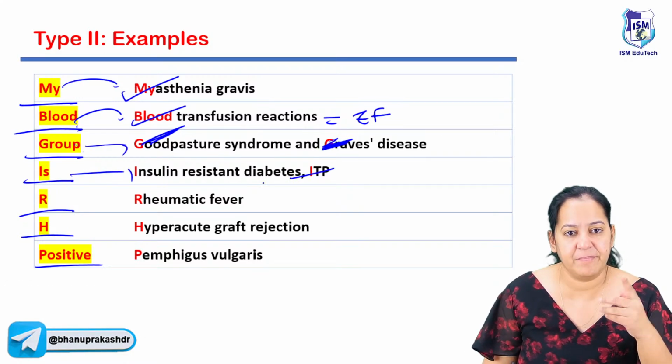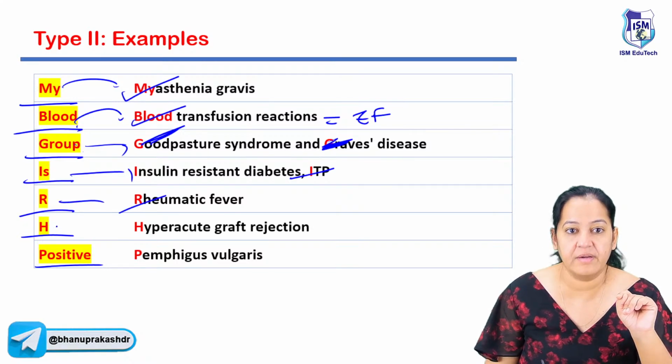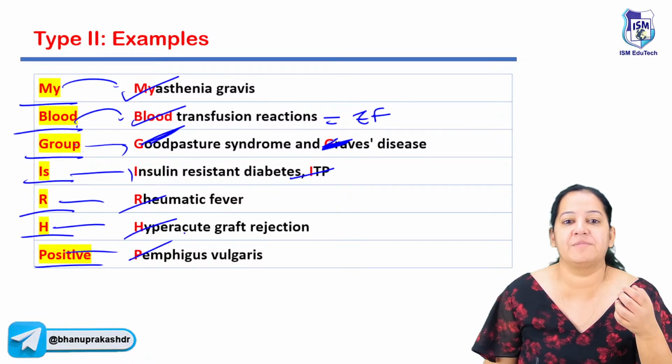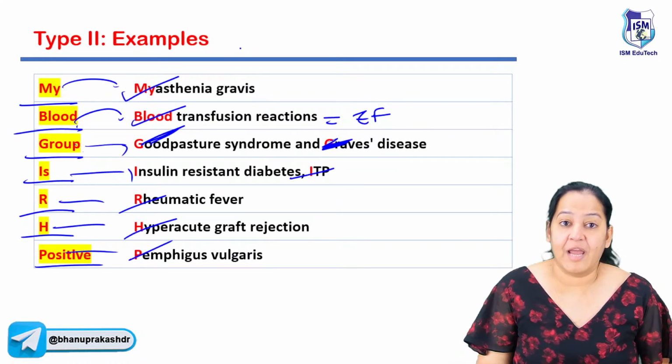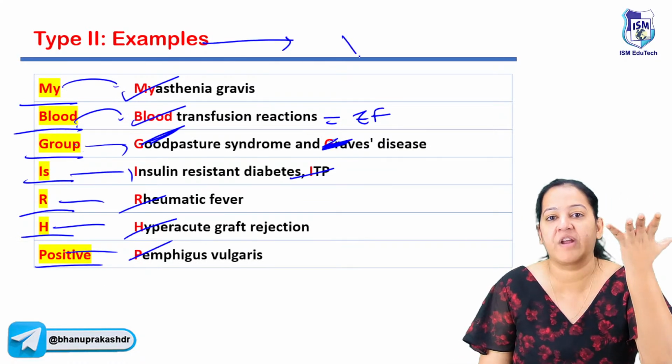I is ITP, not very important. R is rheumatic fever. H is hyperacute graft rejection, and P is pemphigus vulgaris. So you have to learn the full form. There is a special type of type 2, the hyperstimulated form of type 2, which is known as type 5.